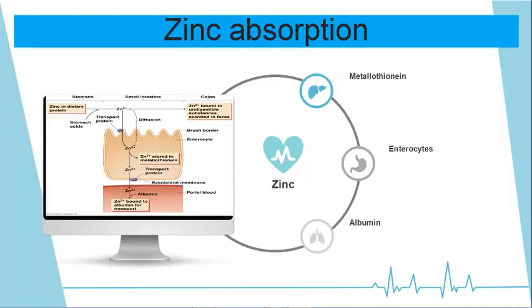So, when you consider zinc absorption, zinc present in dietary protein enters the brush border and the enterocyte, and the excess of zinc gets stored in the form of a protein called metallothionein.